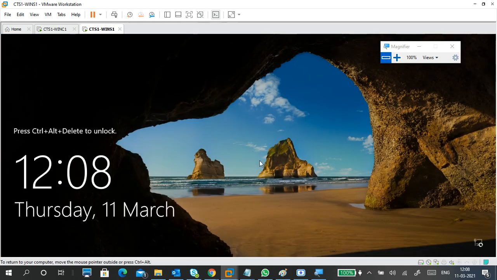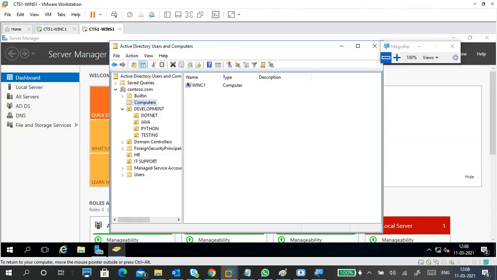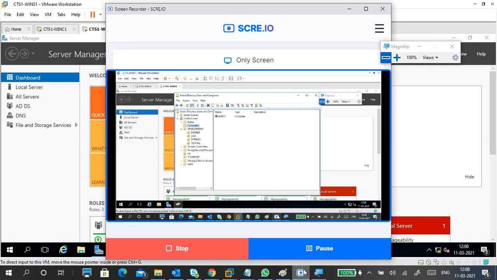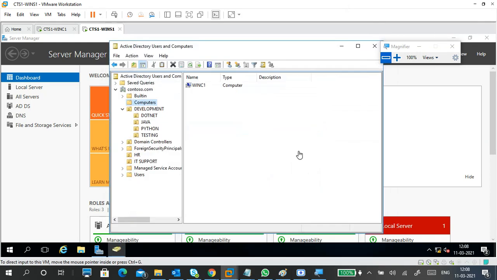Okay, that's it guys. That's the difference between local and roaming profile. If you want to do the practical also, we can do it. But we don't have time, so it's okay, no problem. This is just the information about the local profile.